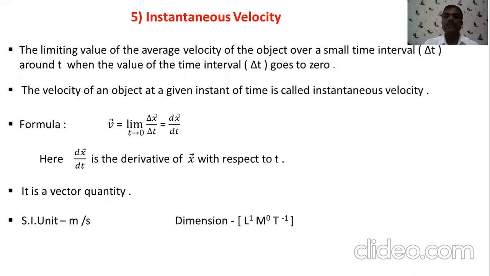So in the formula, it is denoted as V bar, which is equal to limit t tends to 0. Now what is the meaning of this? t tends to 0 means the value of the time interval is considered very small, close to 0 but not 0. So we can find out the value of velocity at a very small time interval.